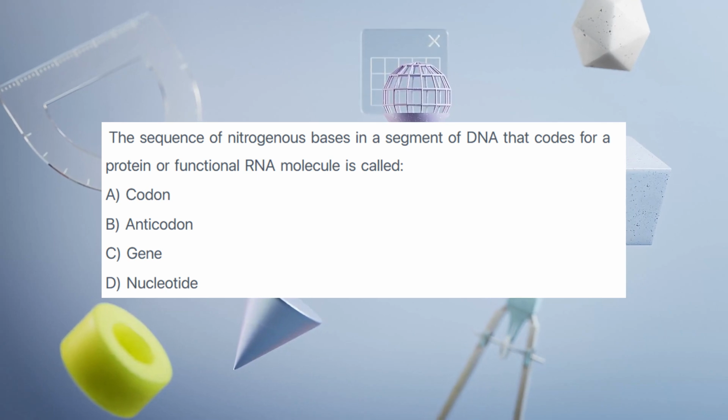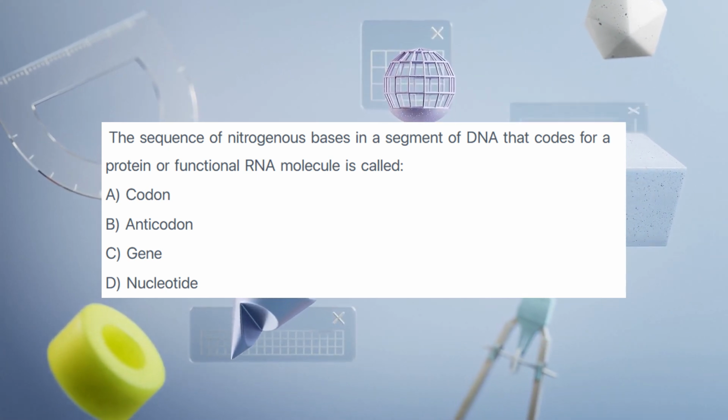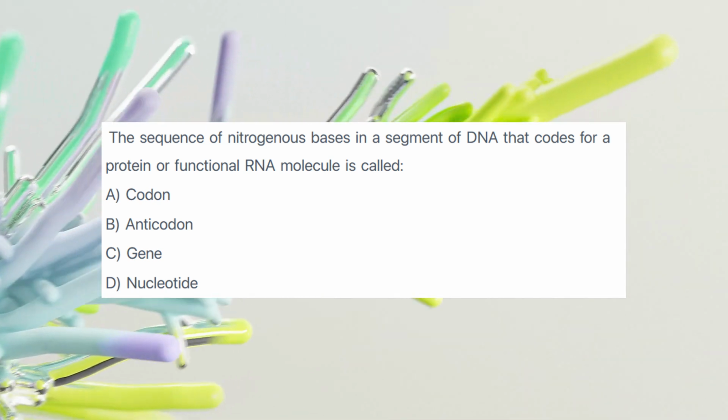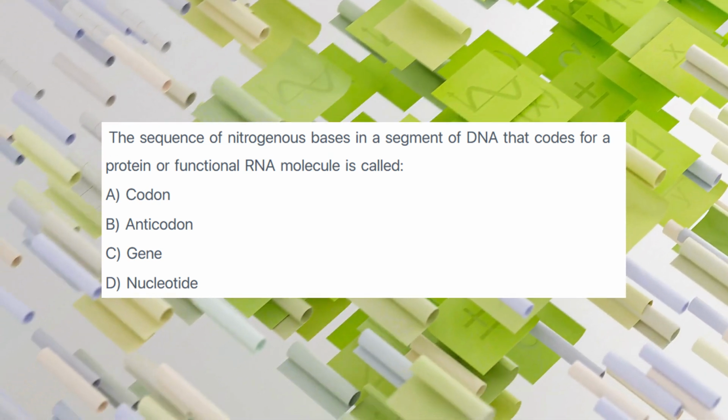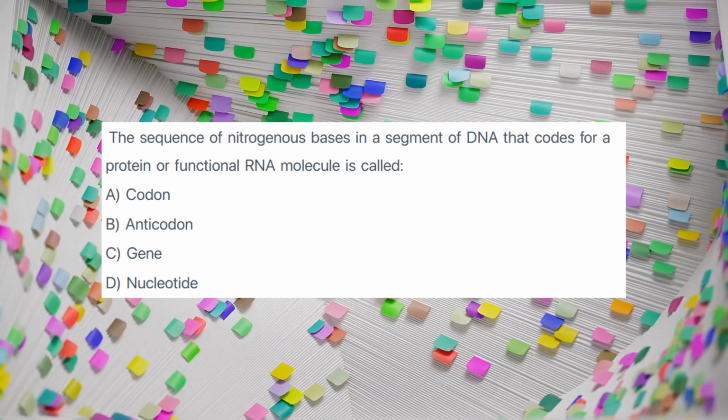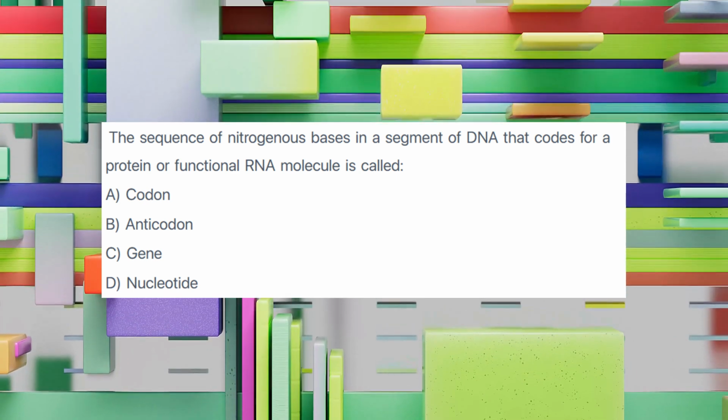The sequence of nitrogenous bases in a segment of DNA that codes for a protein or functional RNA molecule is called A. Codon, B. Anticodon, C. Gene, D. Nucleotide. Recall the structure and function of genetic material.